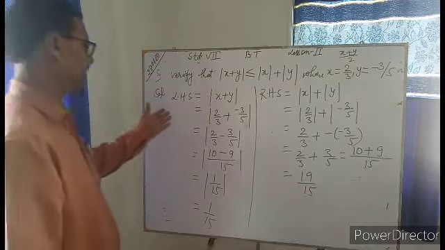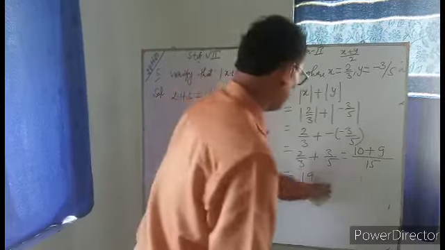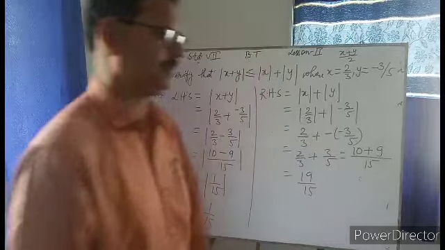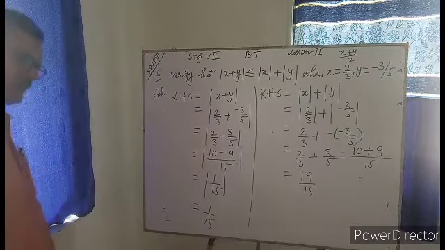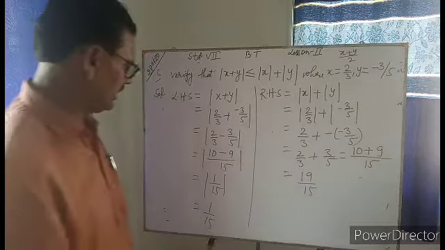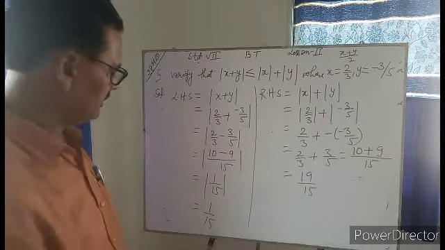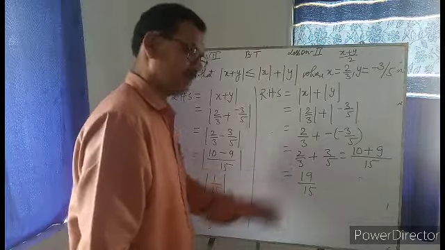Now see the LHS and see the RHS. It is 1 by 15, it is 19 by 15. So which one is greater? Which one is greater, 1 by 15 or 19 by 15? Absolutely, you are right. 19 by 15.